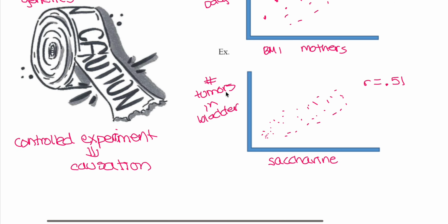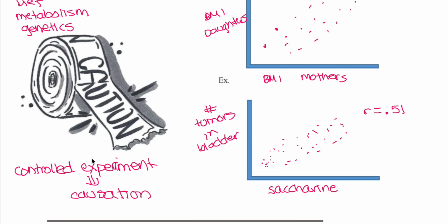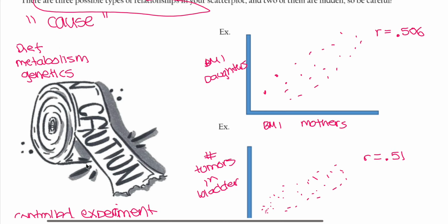So there are some cautions. A controlled experiment will lead to causation. Otherwise, we cannot guarantee any cause relationships. So what I mean by that is you cannot say because A happens, that causes B to happen. We can only say it that way if we have a controlled experiment. Otherwise, we cannot.